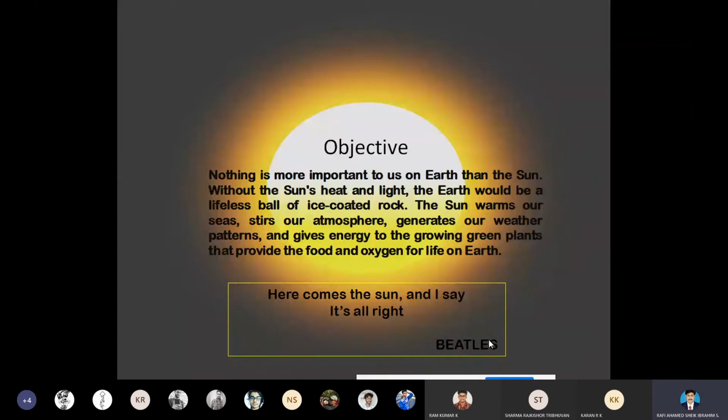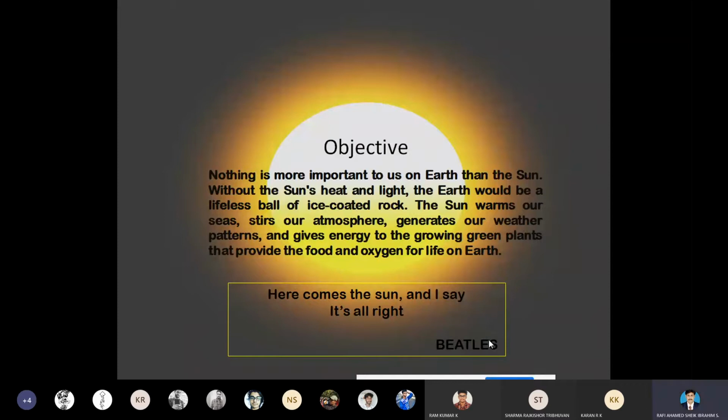If there is no radiation from the source of the sun, then the Earth would become like a lifeless ball, just like an ice-coated rock.